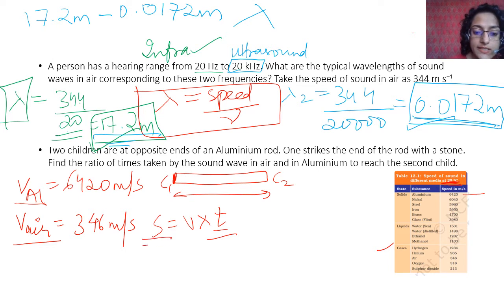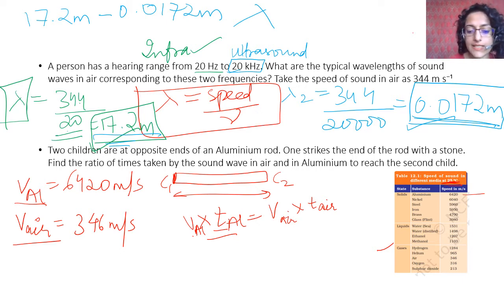Now distance is the same, therefore velocity in aluminium into time in aluminium will be equal to velocity in air into time in air.